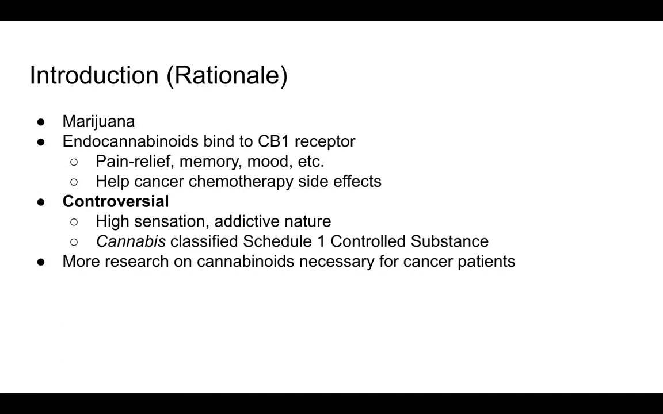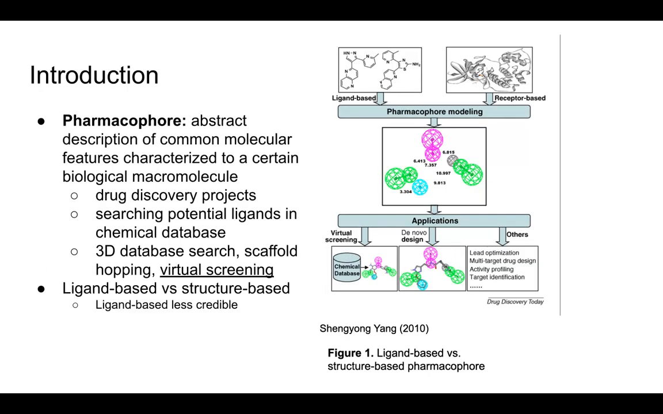for more effective therapies. Therefore, I decided to research potential compounds that can be used as synthetic agonists that bind to the CB1 receptor. The goal is for these compounds to perform the same function as THC and CBD, but without the addictive nature. A pharmacophore is an abstract description of common molecular features characterized by a certain biological macromolecule.